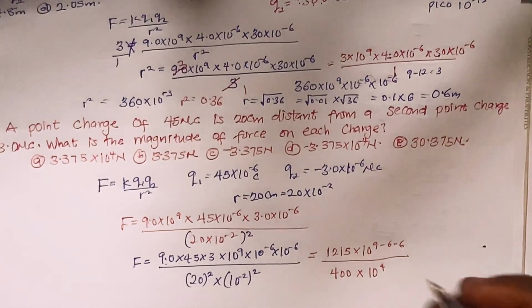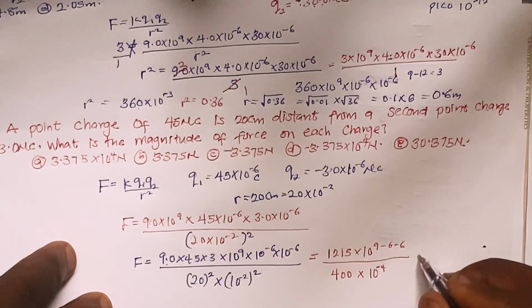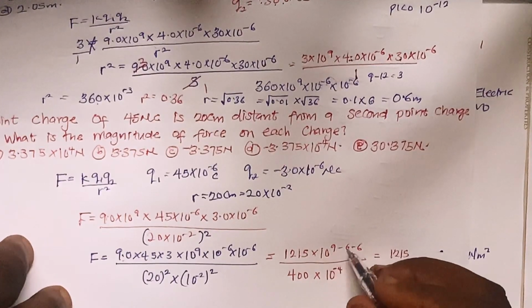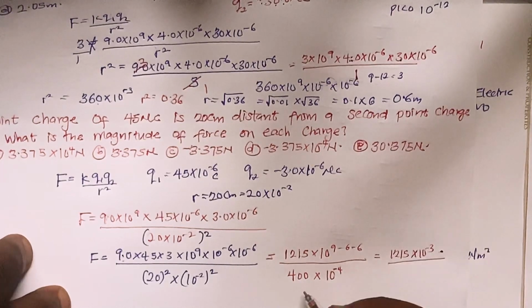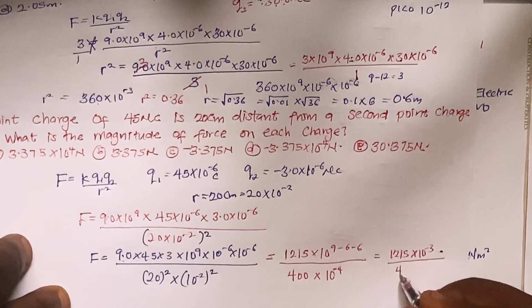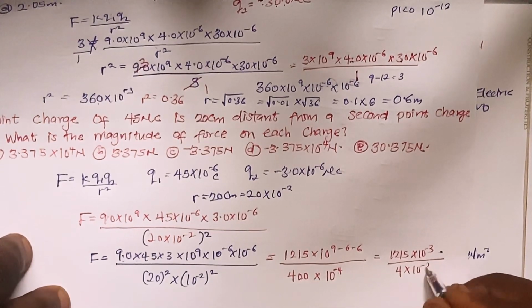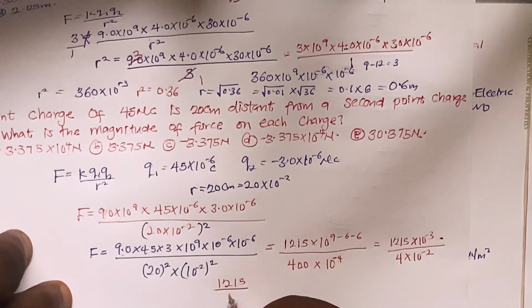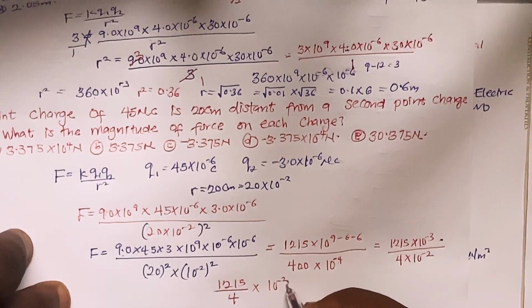It should be minus 4, not 4. So let's go ahead and simplify this. I'm going to have 1215, then multiplied by this minus 6, that's 10 raised to power minus 3, divided by 4 times 10 raised to power minus 2. So I'm going to write this as 1215 divided by 4. You understand it now? Then multiplied by 10 raised to power minus 3, times 10 to power 2 exactly.